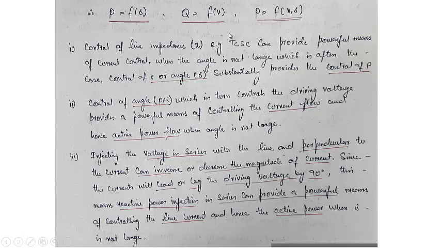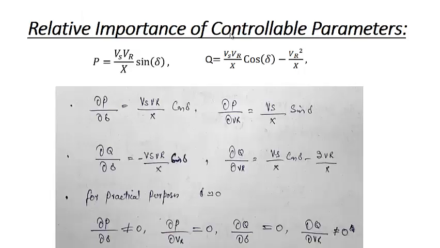You'll see that when we directly change the reactance of the line, we may have a change in the real power. Sometimes we have an effect on the reactive power, but because of the presence of the second term in the reactive power, the change in the first term and the second term may get neglected. You can see from this equation, when we see the change with respect to x, the change in this term will be nullified by the change in this term because they are opposite to each other, and delta is very small.